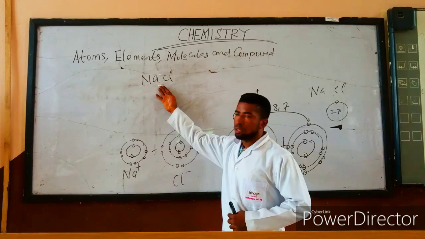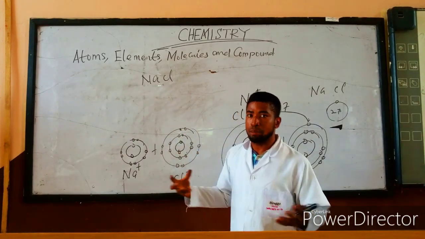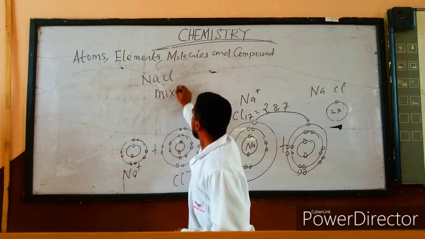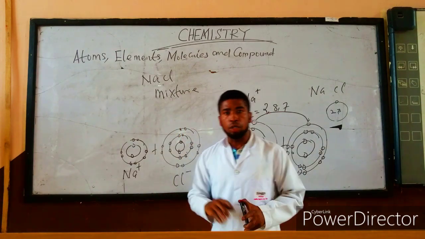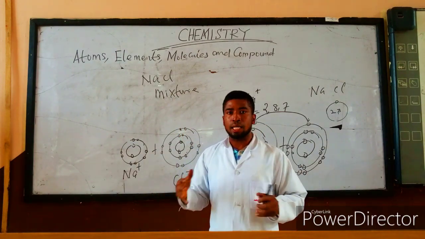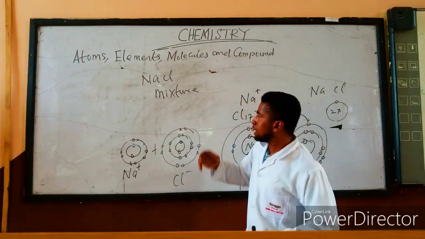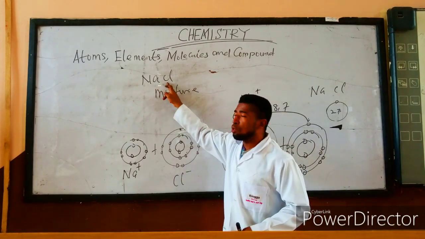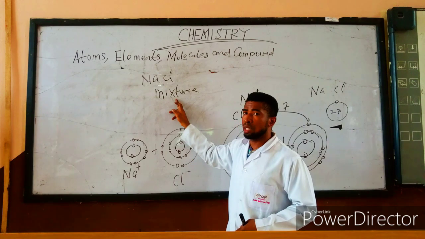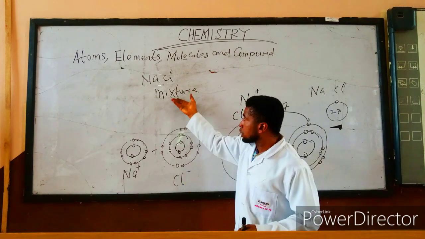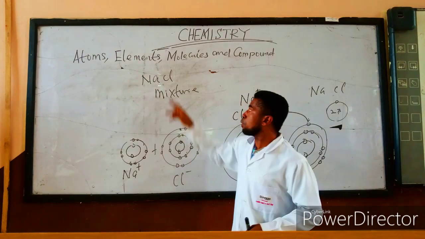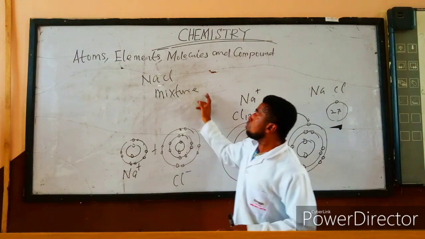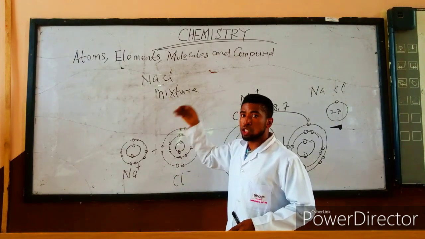Now, since a compound is made up of two or more substances chemically combined, remember also there is what is called a mixture. Now, what is a mixture? A mixture is two or more substances that are combined. But please, there is a difference between a mixture and a compound. In a compound, it is always chemically combined. But mixtures are not chemically combined. Mixtures can be separated by physical means, but a compound can only be separated by chemical means. Now, the sum of the property of a mixture is equal to the sum of the individual